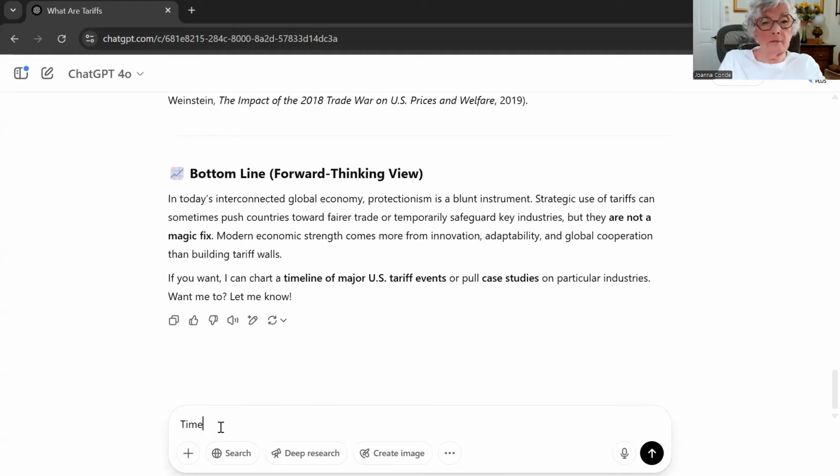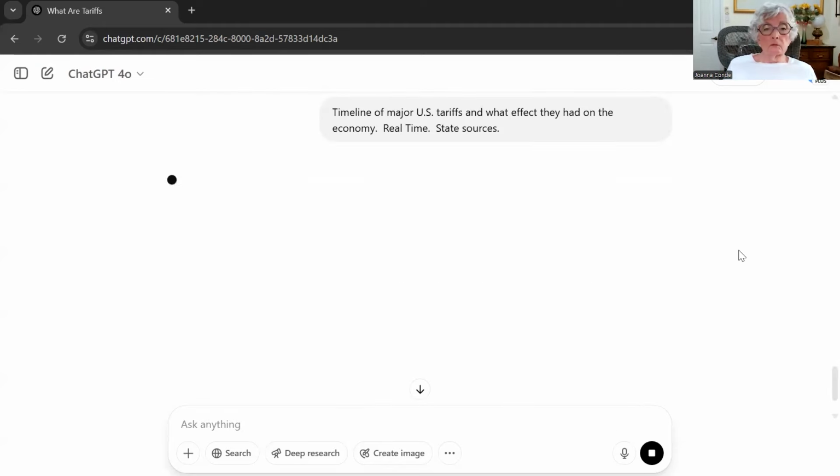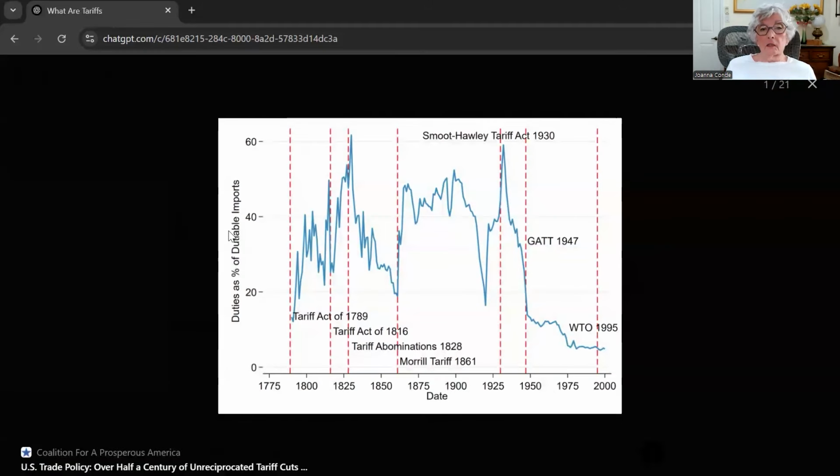I'd like a timeline of major tariffs and what effect. And I'm going to put real time. And then I'm going to state sources. Two things you should always add when you're doing research. So here we go, up. Wow. So here's a timeline of tariffs. And you could go into any one of these. Look, now you can see this Smith Tariff Act, 1879, up, down, go back.